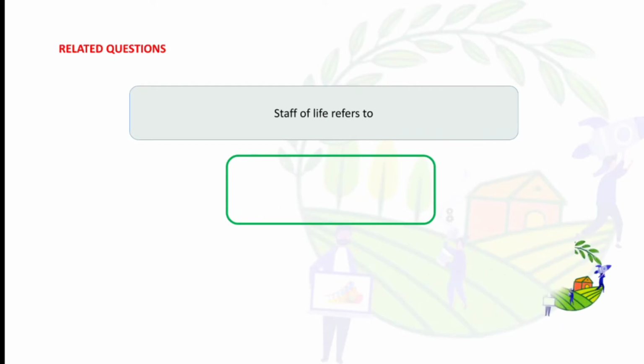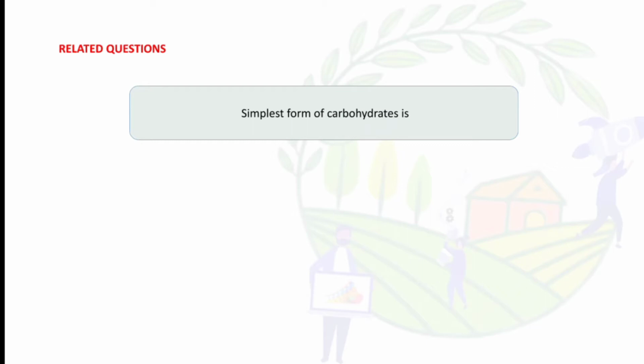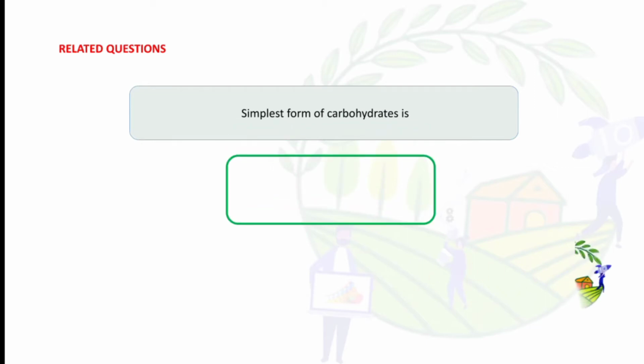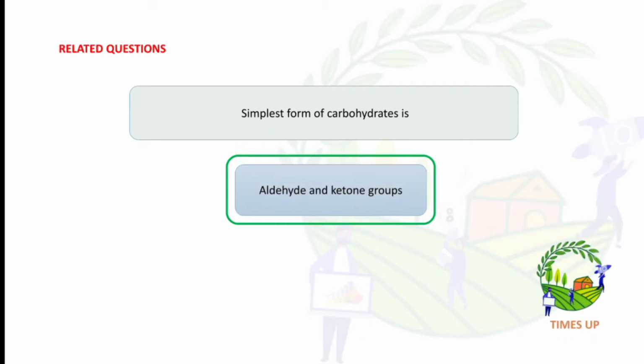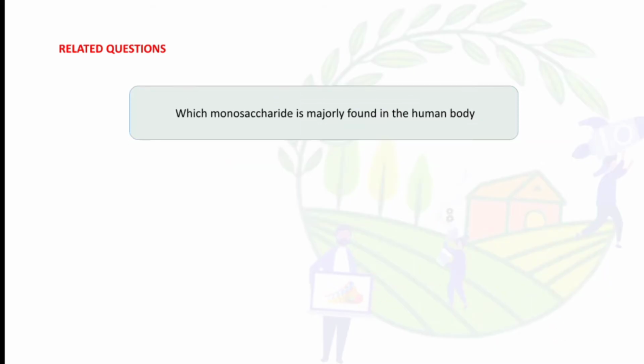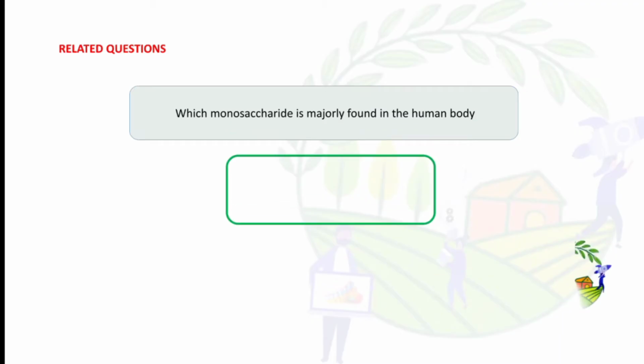Stuff of life refers to carbohydrates. Simplest form of carbohydrates is, these are the questions from biochemistry, right? And aldehyde and ketone groups. Which monosaccharide is majorly found in the human body? So the answer is D-type.